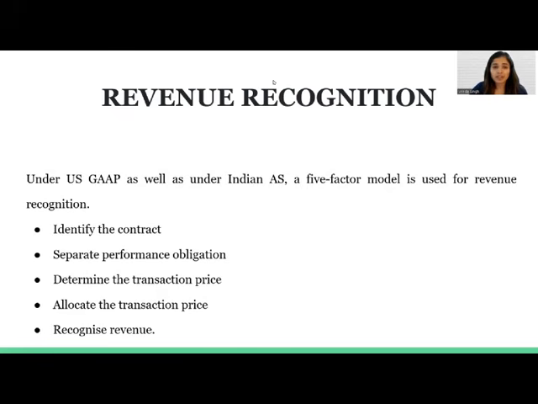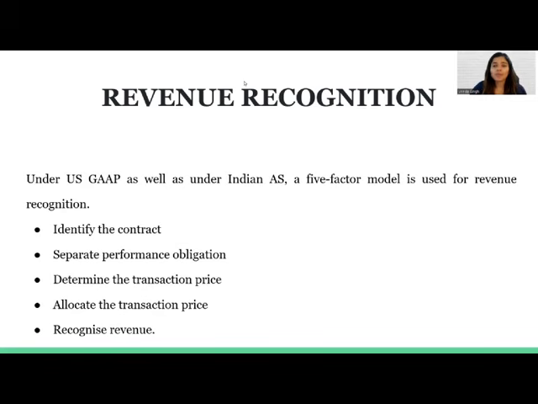When it comes to revenue recognition, under both US GAAP as well as Indian accounting standards, a five-step model is used to govern revenue recognition. These five steps include: first, identify the contract, then separate performance obligations, then determine the transaction price, allocate the transaction price, recognize the revenue, etc. However, there's a slight difference between the two. In US GAAP, more emphasis is laid on transfer of control. On the other hand, under the Indian accounting standards, more emphasis is placed on risk and reward.